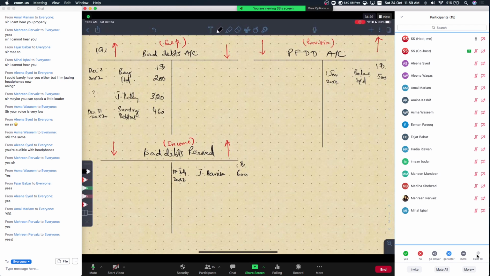The only thing left now is the provision for doubtful debts here, right? These two, the bad debts account is done, the bad debts recovered account is done, there's nothing more to it. So let's close these accounts first, and then we will come to, rather, let's do the provision for doubtful debts first. We are given a provision for doubtful debts calculation in stages.